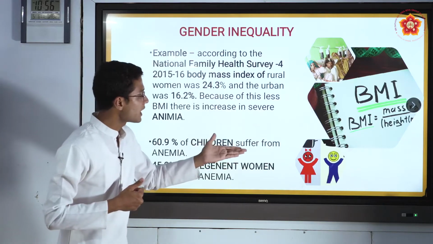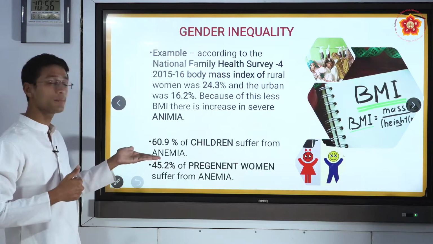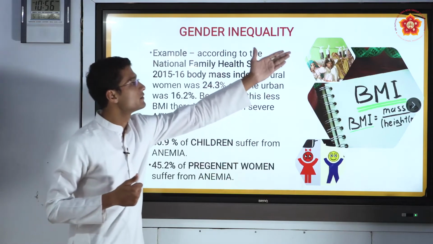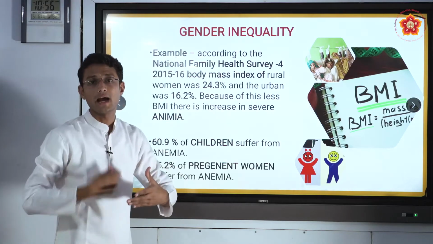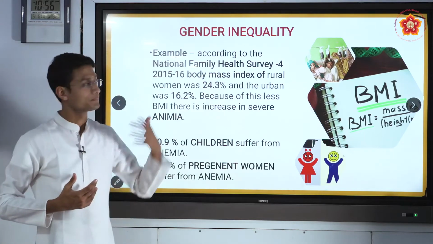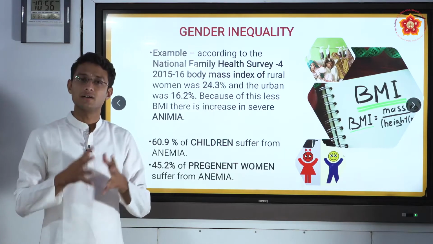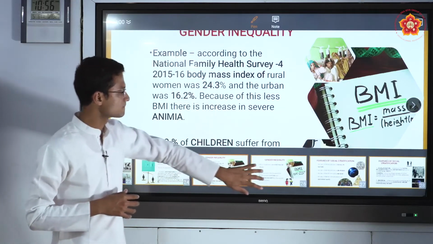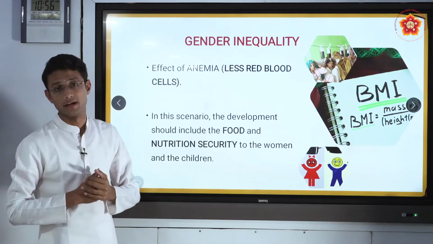60.9% of children are suffering from anemia and 45.2% of pregnant women are suffering from anemia. You can see the image. The women who are suffering from anemia have been put on bottles of blood, and they are taking red blood cells to get cured of this particular disease. So these are the differences which have been seen in society. That's the effect of anemia, the reduction of red blood cells.